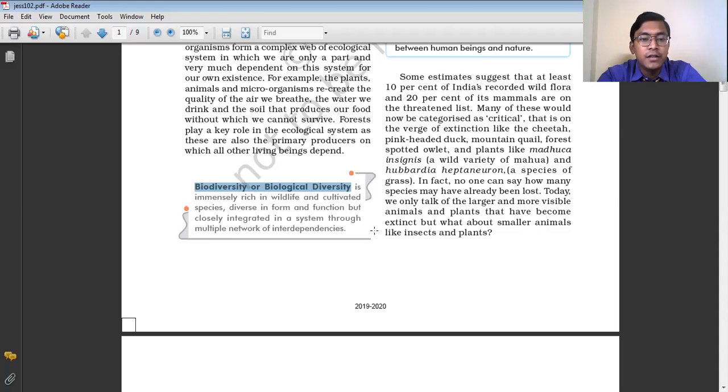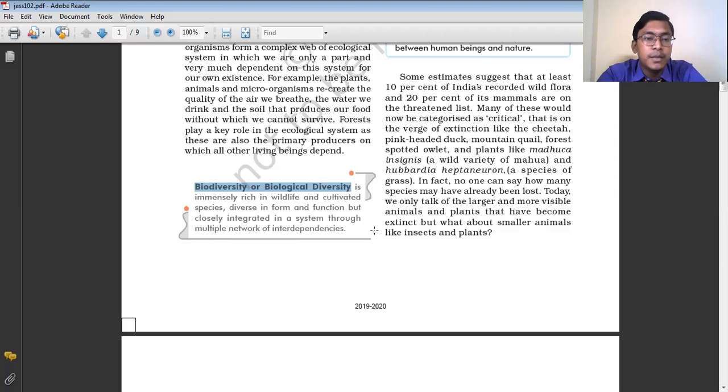So biodiversity is basically rich in wildlife resources and in cultivated species which are being grown by human beings. They also have diverse form and functions, and these are all closely interrelated, interdependent through multiple networks. So biodiversity basically refers to the existence of different varieties or types of living components on the earth in a particular area.